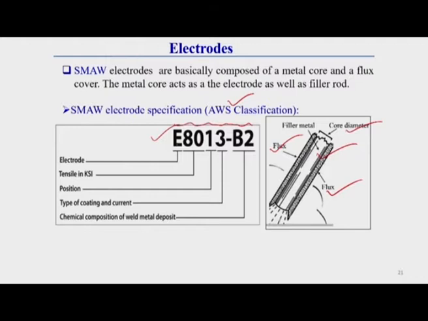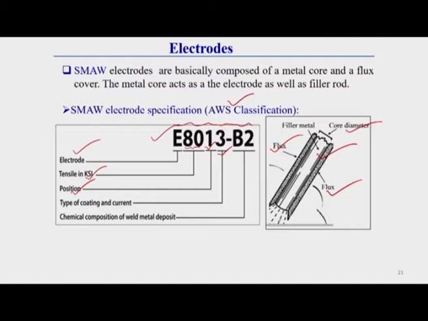Here you see E represents electrode. The next two or three digits represent tensile strength, in KSI. Then the next digit represents the position: 1 for all positions, 2 for flat or horizontal position. These details are given in the classification book, from where you can get the idea.